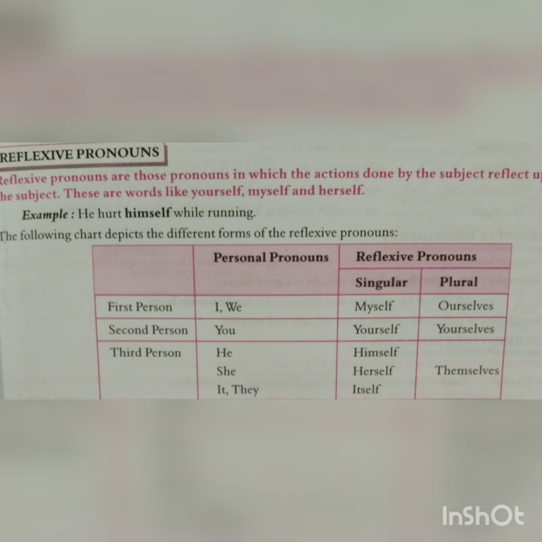First person, personal pronouns I, we, as we have already discussed. Reflexive pronouns in singular case, I, myself, and plural, we, ourselves. Second person, you. Reflexive pronoun in case of singular, yourself. In case of plural, yourselves. Third person, he as a singular, himself. She as a singular, herself. It as a singular, itself. They as a plural, themselves.